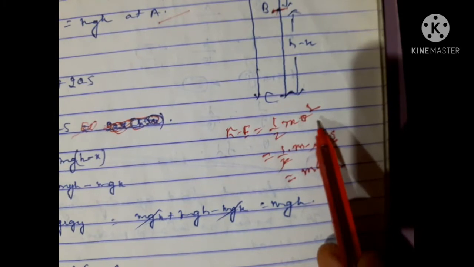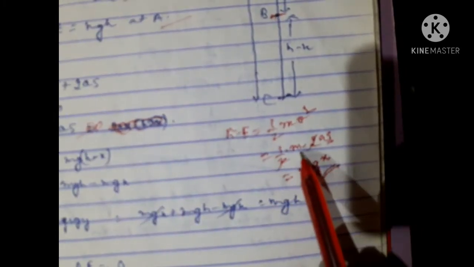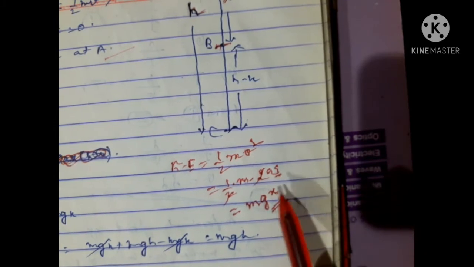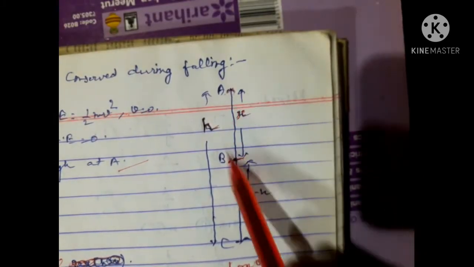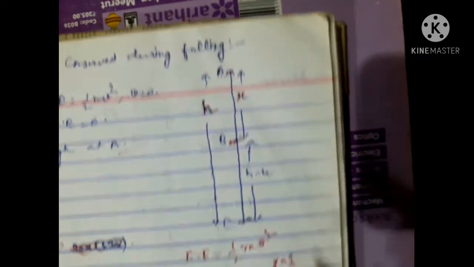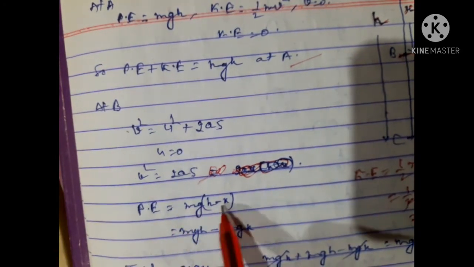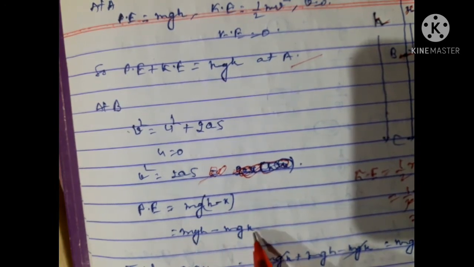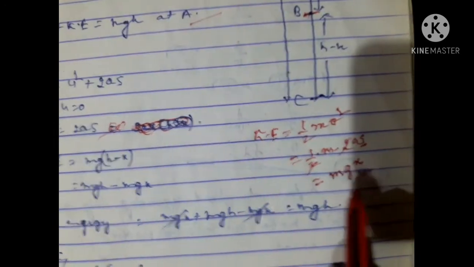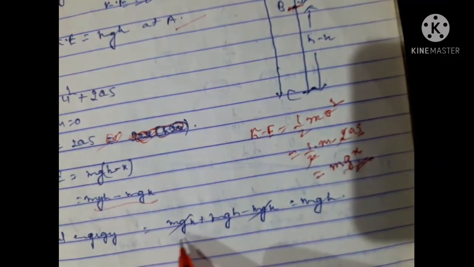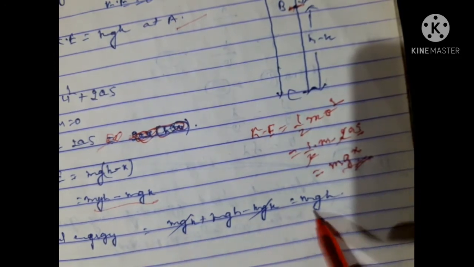Now you know kinetic energy is half m v square, so half m into 2as. Putting the value v square is equal to 2as, what will you get? m a s. Because this body is falling, this is the distance you have to take, so it is mgx; s means x. Now potential energy is mg(h minus x), that is mgh minus mgx. Total energy, kinetic energy plus potential energy: mgx plus mgh minus mgx, that is mgh.